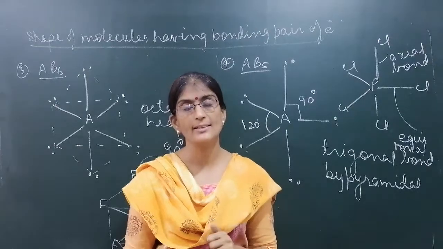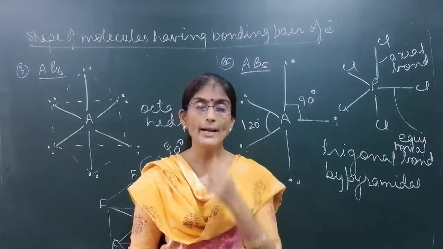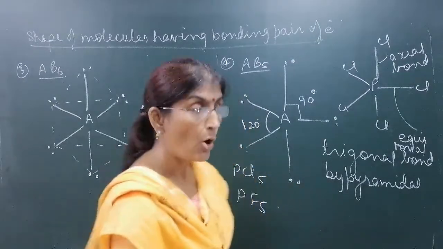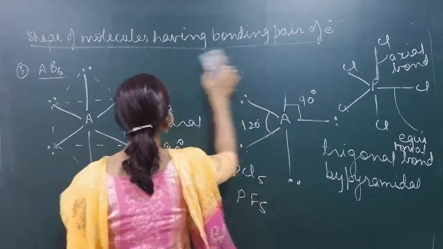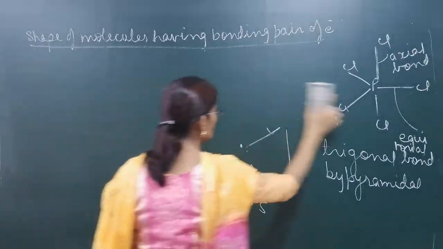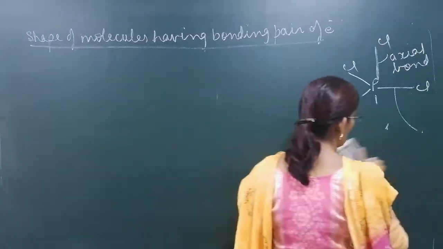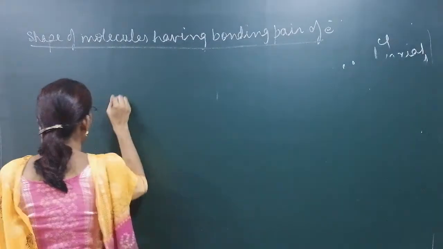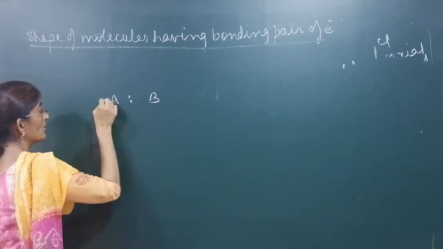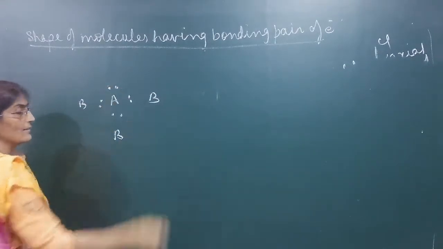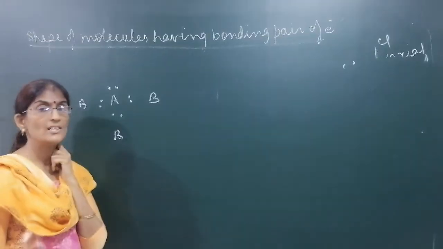geometry will be different. Why? Bonding और non-bonding दोनों present हो तो shape differ करता है. What is the reason? Suppose a molecule has 3 bonding pairs और एक non-bonding pair भी present, then the shape will be different.